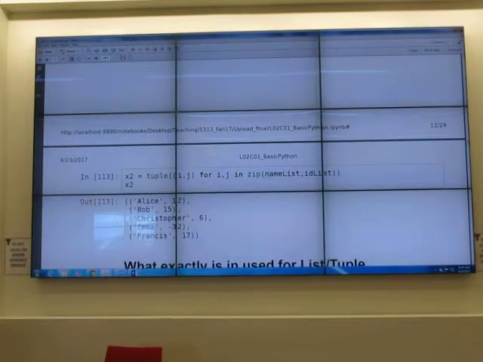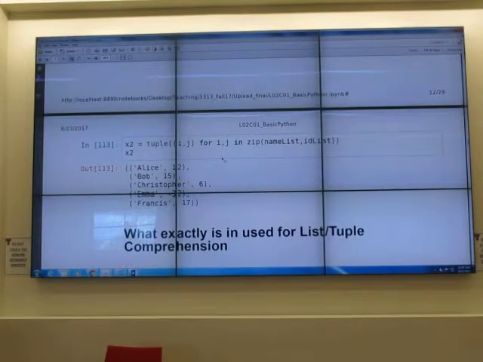So this means when the index runs, it runs both at the same time. It's like i and j equal to the first member in the zip, and then i and j equal to the second member in the zip, i and j equal to the third member in the zip. So by doing this, you have just 4. You have Alice 12, Bob 15, Christopher 6, Emma minus 32. What does zip itself do? You want to see?